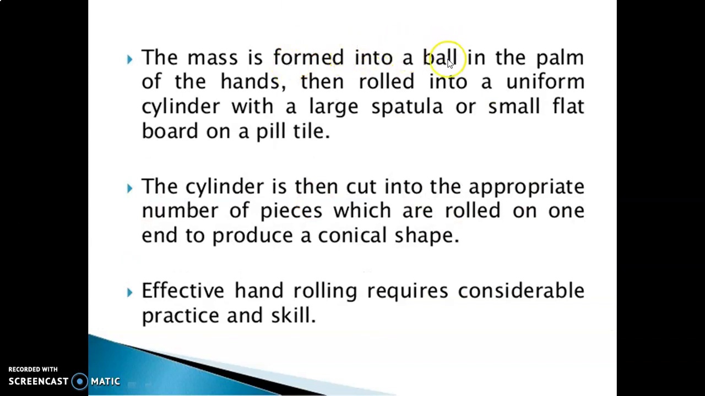The mass is formed into a ball in the palm of the hands, then rolled into a uniform cylinder with a large spatula or a small flat board on a pill tile. The cylinder is then cut into the appropriate number of pieces, which are rolled on one end to produce a conical shape. Effective hand rolling requires considerable practice and skill.